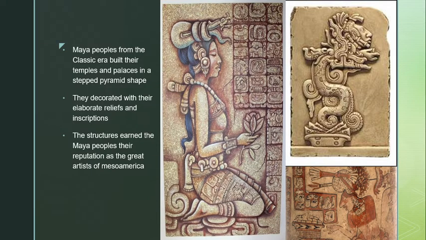The Maya peoples from the classic era built their temples and palaces in a step pyramid shape. And they decorated them with elaborate reliefs and inscriptions. The structures earned the Maya peoples their reputation as the great artists of Mesoamerica. As you can see, their art is very unique and original.